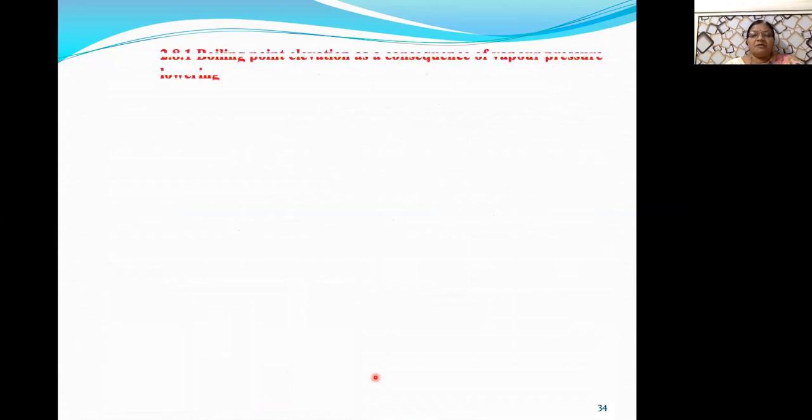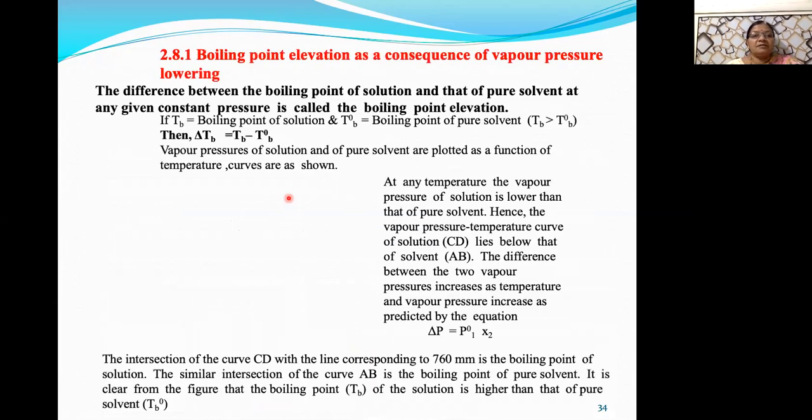Next, I discuss the reason why boiling point of solution is higher than that of pure solvent, or why there is an elevation in boiling point. Let us consider graphs.